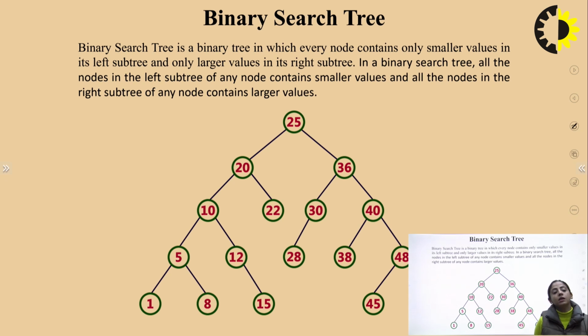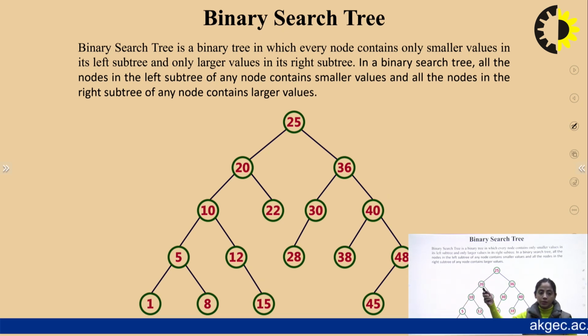For example, if the root node is 25, it has to be kept in mind that any node which comes in this tree, if it has a value smaller than 25, then it should be present in the left subtree. And if the value is greater than 25, it will be put in the right part of the tree.